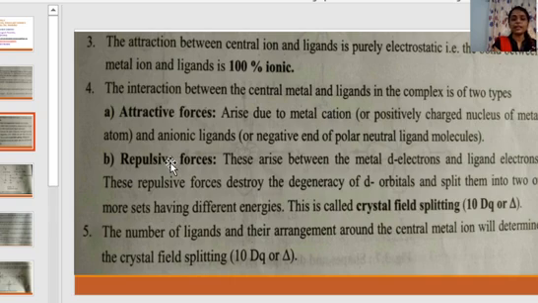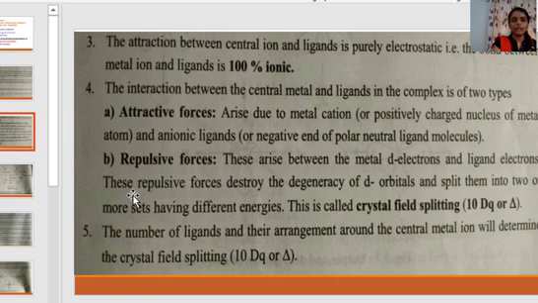The second interaction is repulsive forces. These repulsive forces arise between the metal d electrons and ligand electrons. All the electrons are negatively charged. We know it very well, right? So there will be repulsion between negative and negative. Like charges repel each other. Metal d electrons are also negatively charged and ligand electrons are also negatively charged. Negative repulsion will take place.